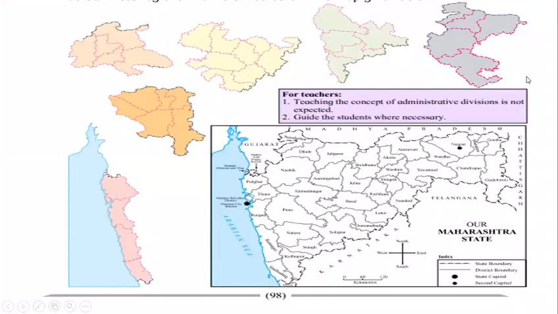Students, see page number 98. There is an activity for you. The administration division of our state are given below. Observe them and color these regions with different colors. Now there is a map given below. We will try one. Let's see this part. It is close to Arabian Sea. It is the coastal region. Districts of Thane, Raigad, Ratnagiri, Sindhudurg. So you have to color this part in pink. Now children, you have to complete the remaining activity.